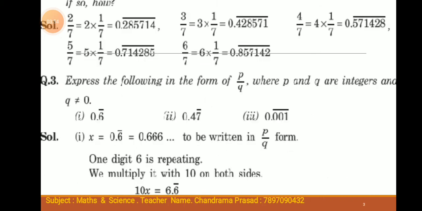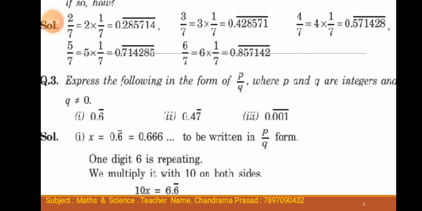Solution. 2 by 7 equals 2 into 1 by 7. This equals 0.285714 bar, because here we put the value of 1 by 7, then multiply by 2.